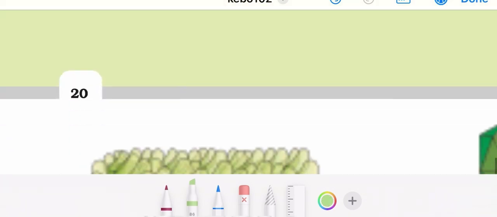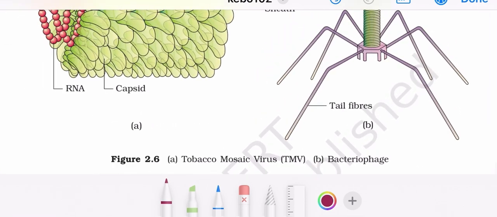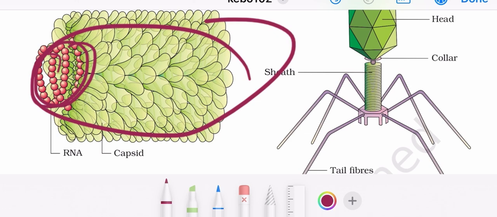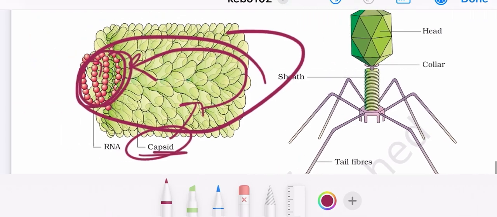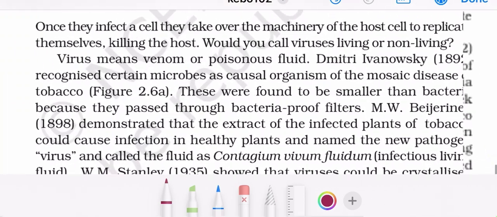outside the living cell. This is the diagram of tobacco mosaic virus. Here RNA is present, and this is the capsid. The capsid contains capsomeres which protect the RNA. This is a bacteriophage virus. Okay, now moving ahead for reading.